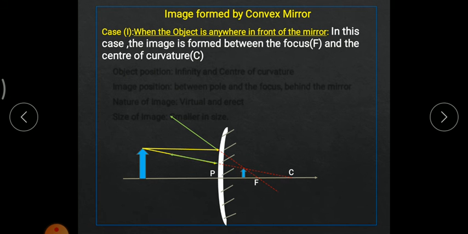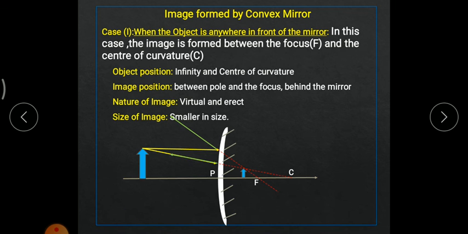As you can see, the image is very much smaller than the object. So these are the things we obtained whenever the object is placed in front of a convex mirror. In front of the mirror, these are the certain conditions. Whenever the object is placed between infinite distance and the pole, the image would be obtained between pole and focus behind the mirror.